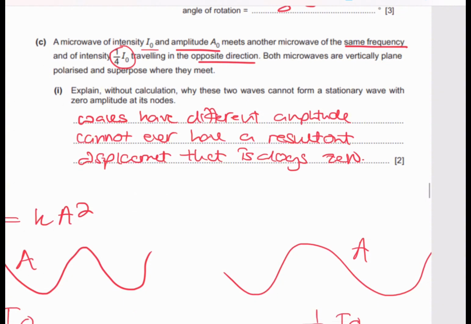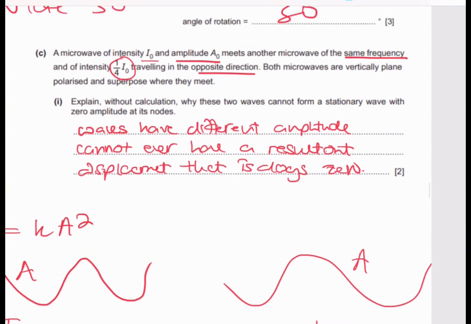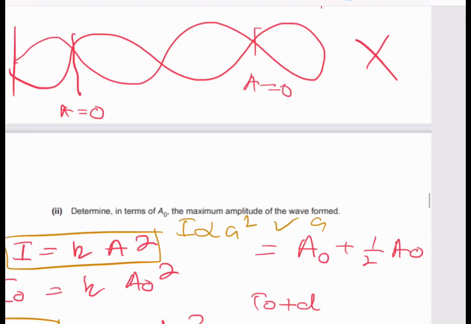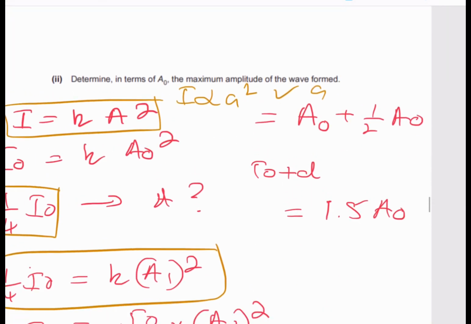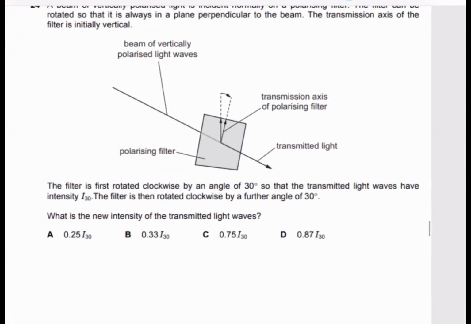And then we talked of how waves can have different amplitudes, right? That's very important. And how they cannot form a resultant displacement that is always 0 because they have different amplitudes. You can't have something that has 2A, something with 1A, and you tell me that they can form 0. It can't ever happen, okay? And then the last question was for us to find amplitude, right? Relate the law that we really know about intensity.